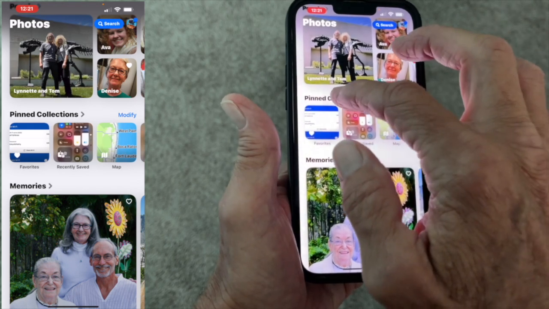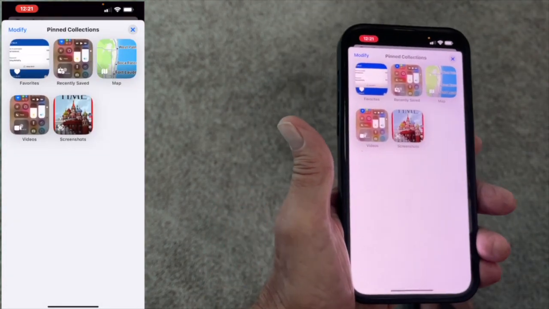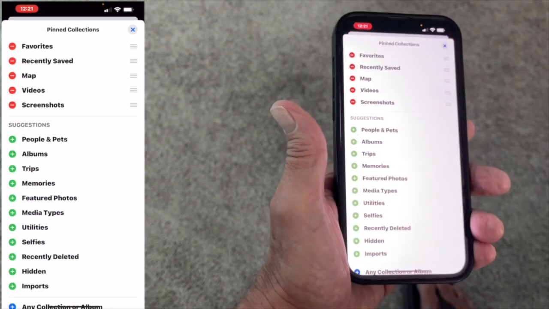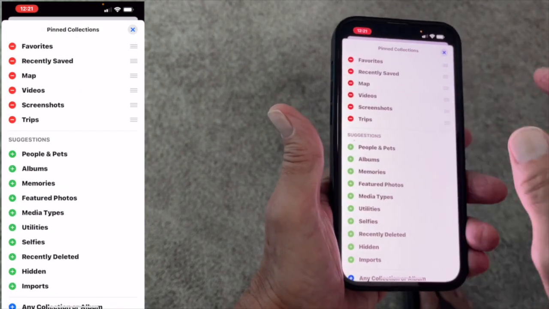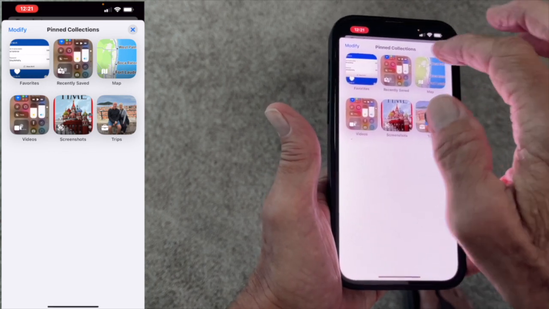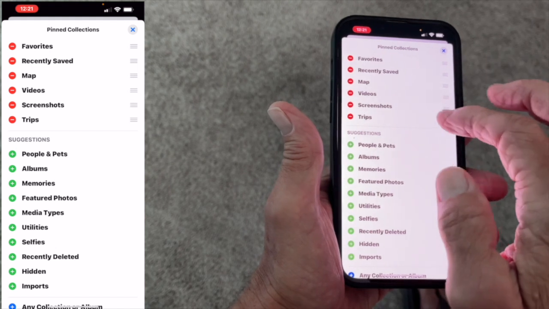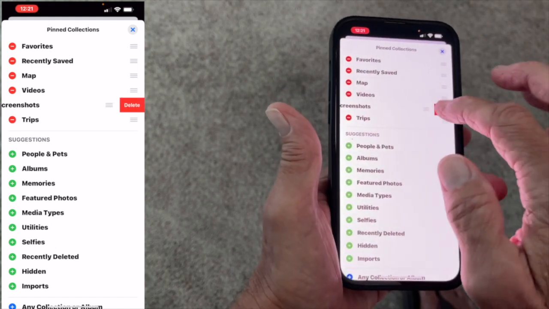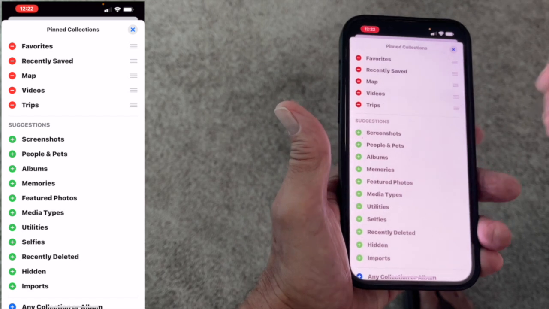Now, if you want to look at all of your pin collections, you can go like that. Now, if you want to modify your pin collection, you could click here and you could add something like trips. Now trips is up there. If I close it out, you'll see trips is there. You see what I mean? If I wanted to subtract something, get something out of there, I could hit that and delete it. And then it would come over here, screenshots. You see that? So that's how you do the pin collections.